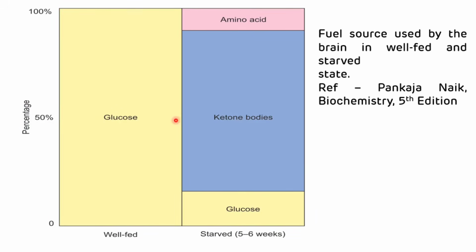This is the picture showing the fuel source which is used by brain in well-fed and starved state. So in the well-fed state, the majority of the fuel source which is used by brain is the glucose, while in the starved state there are ketone bodies apart from glucose and amino acid. But the major chunk utilized by the brain in the starved state is of ketone bodies.